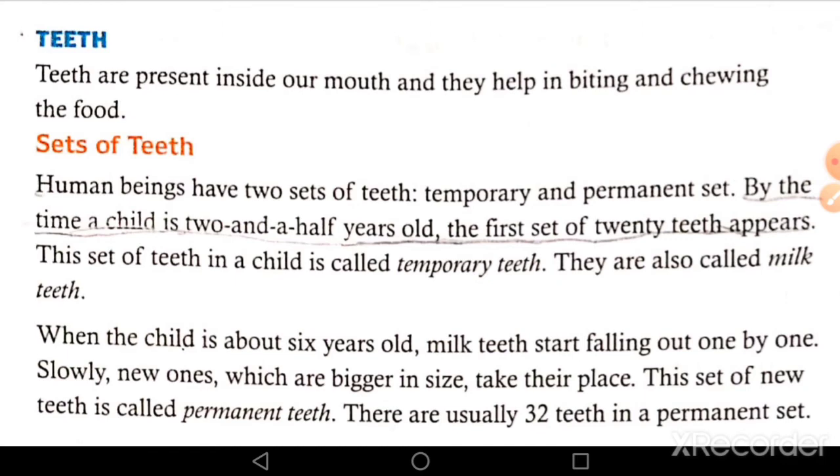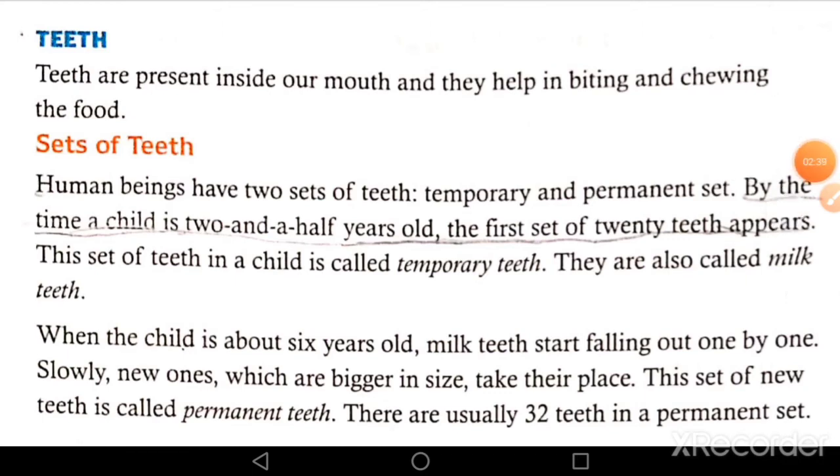Though there is a difference between both the sets, milk teeth perform certain important functions. They help the child bite and chew the food, which is essential for the child to get proper nutrition during his or her early years. Milk teeth also allow the proper development of speech. They create and hold space for the eruption of permanent teeth in the jaw, and they ensure proper tooth alignment when the permanent teeth begin to erupt.